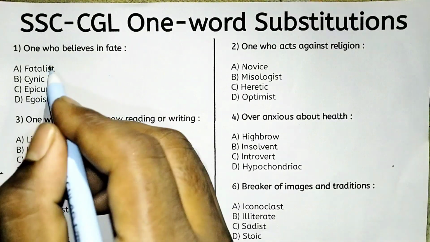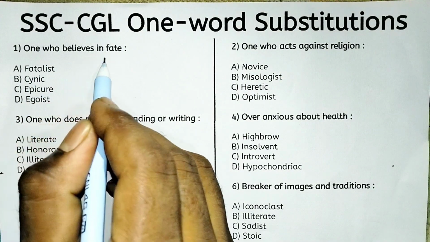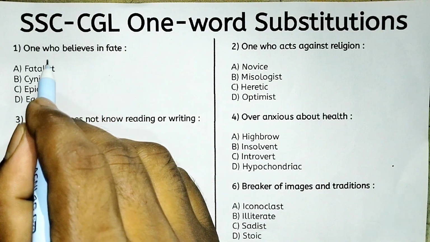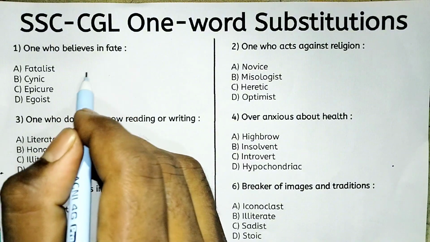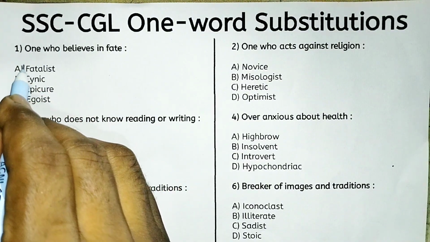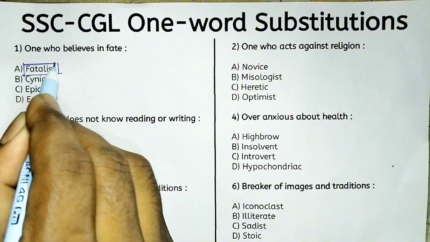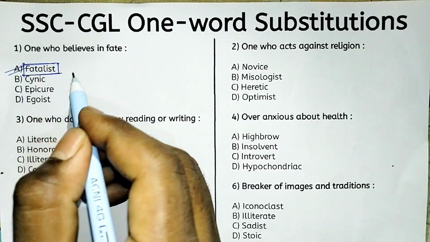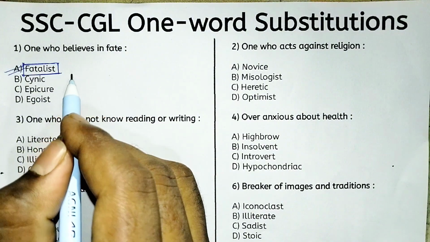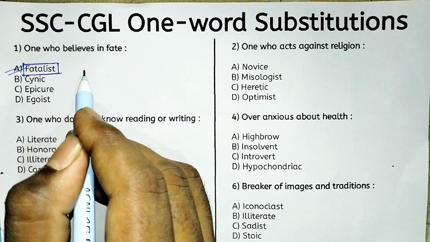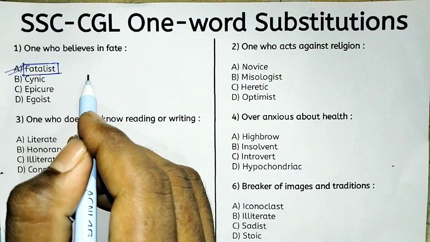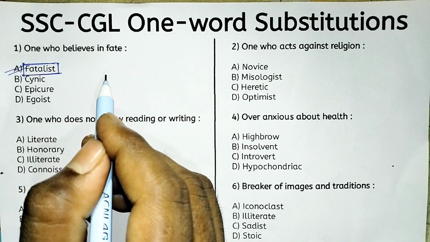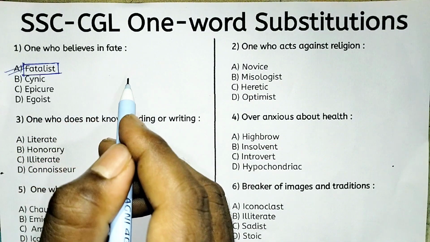So look at the first one. One who believes in fate. So what is the right one word substitution? Someone who believes in fate, that is option A, fatalist. Actually, a fatalist believes everything is already decided by fate, and you can say human cannot change it. So this is the belief of a fatalist.